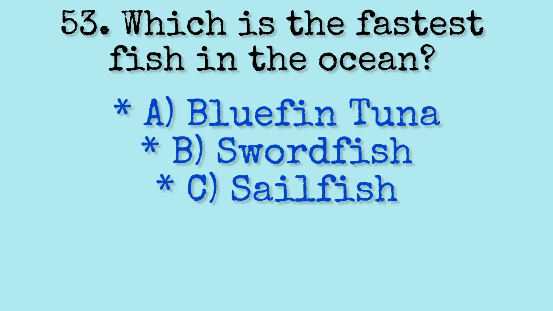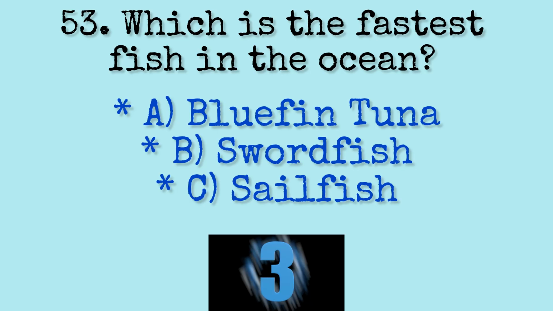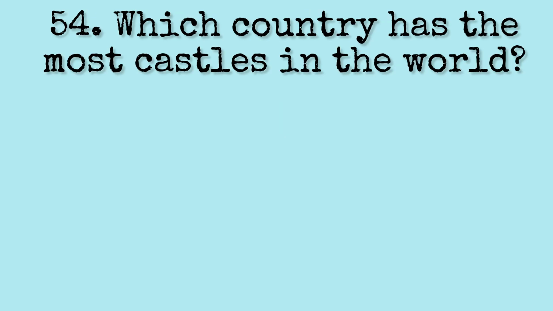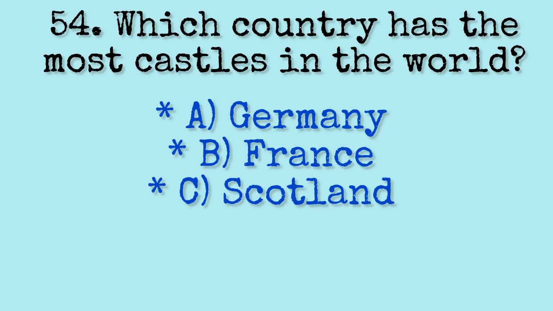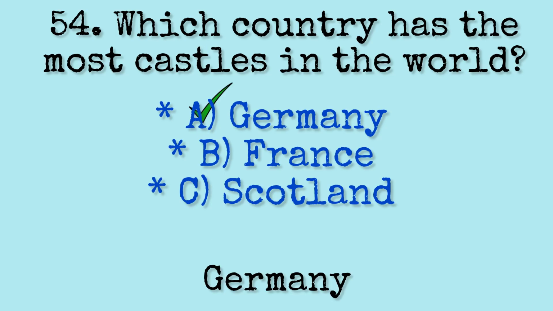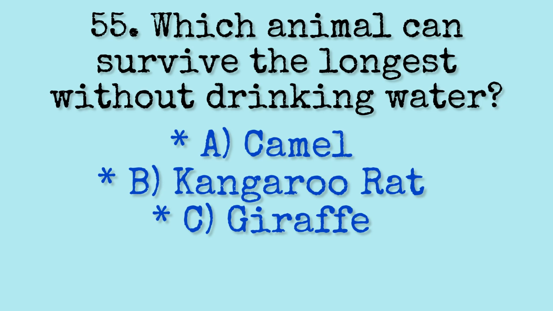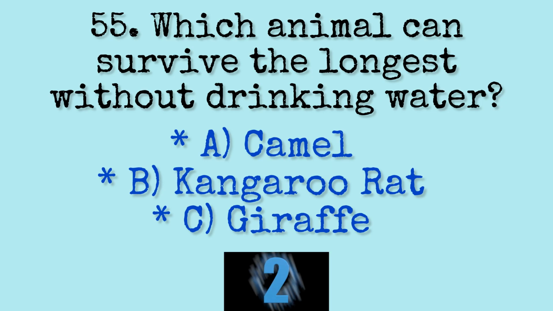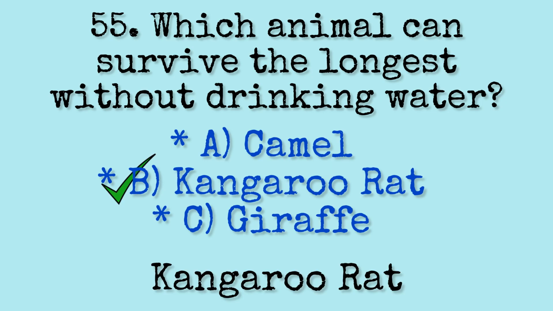Rafflesia arnoldii. Question 53. Which is the fastest fish in the ocean? Sailfish. Question 54. Which country has the most castles in the world? Germany. Question 55. Which animal can survive the longest without drinking water? Kangaroo rat.